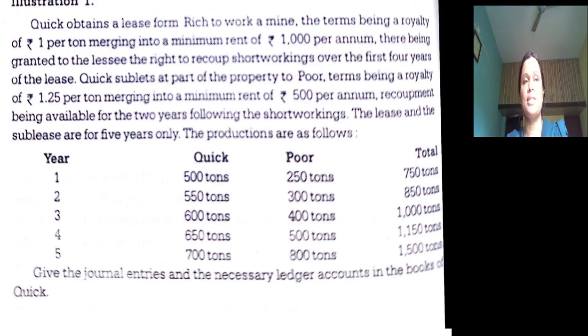The production is as follows. So it is only for 5 years, and production by Quick and Poor is given, and even the total is given. What they ask is we have to pass entries and prepare accounts in the books of Quick. Quick is a lessee, main lessee in the main lease contract, sublessor in the sublease contract. So we need to prepare a royalty chart relating to the main lease and a royalty chart relating to the sublease. The royalty chart relating to the main lease is royalty payable by Quick. The royalty chart relating to the sublease is royalty receivable by Quick.